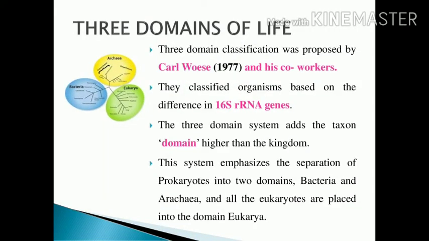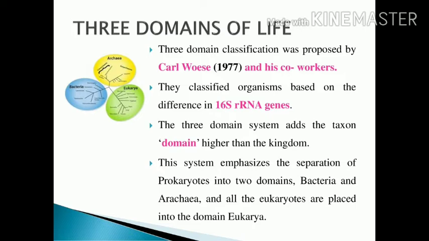The three domains of classification were proposed by Carl Woese and his co-workers. They classified organisms based on differences in 16S rRNA genes. They identified the prokaryotic 16S rRNA, the eukaryote 16S rRNA, and the archaebacteria 16S rRNA. Based on this, they formed the three domains of life.